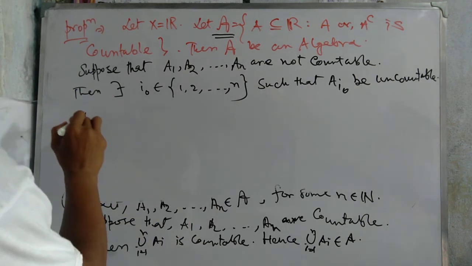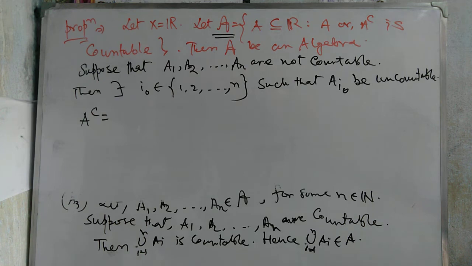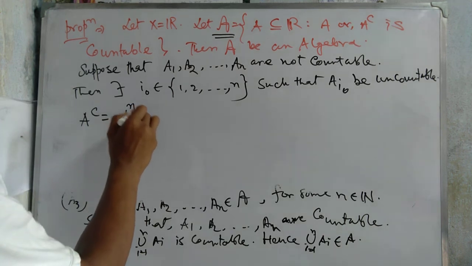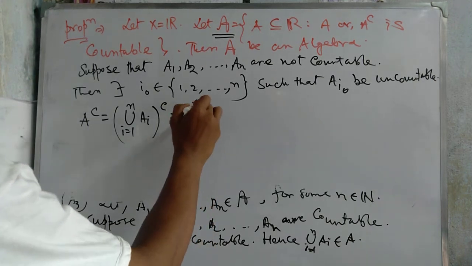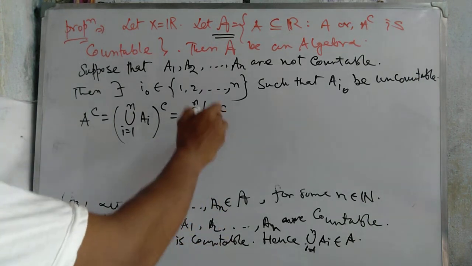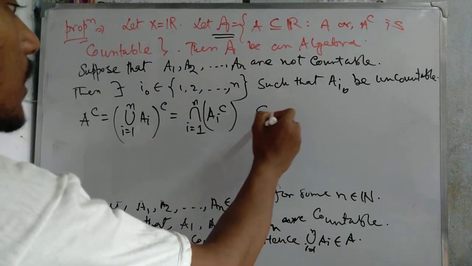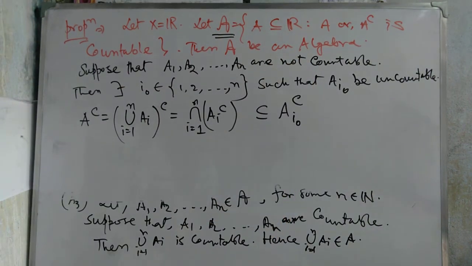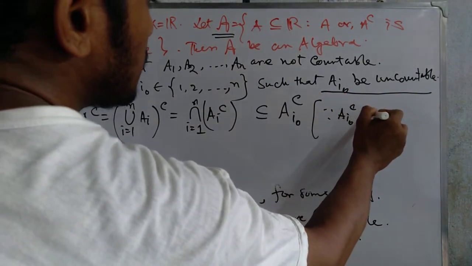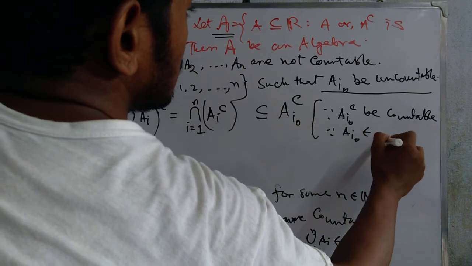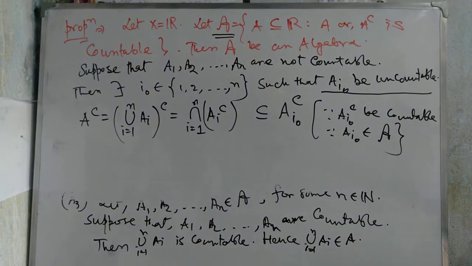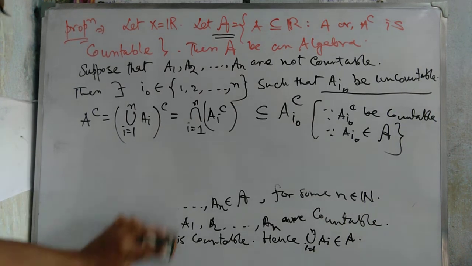Then we know about the complement of the union, which equals the intersection of i equal to 1 to n of Ai complement by De Morgan's laws. Since A_i0 belongs to this collection, either A_i0 is countable or A_i0 complement is countable. Because A_i0 is uncountable, A_i0 complement is countable.